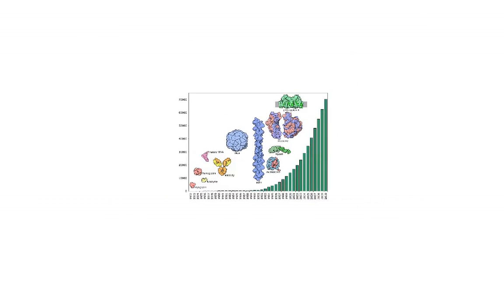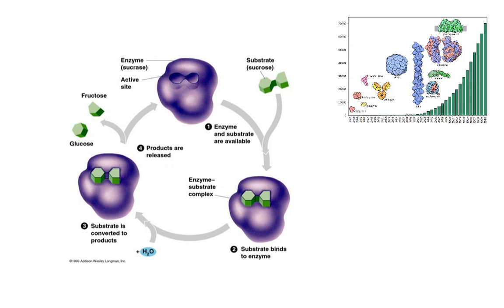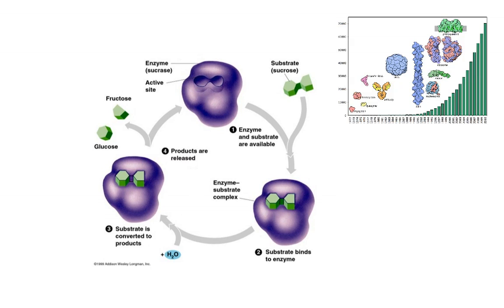So why is that a big deal? Why does it matter that we know about protein structure? Well, it turns out that it's the structure or the shape of a protein that determines what it does, and this is best exemplified by enzymes and substrates. If we think about our basic enzyme, it has an active site, and there's only one particular substrate or molecule that fits in that active site. In this particular illustration, it is the disaccharide sucrose.